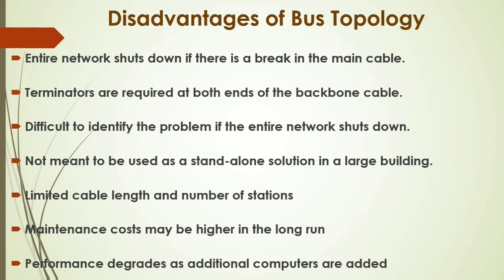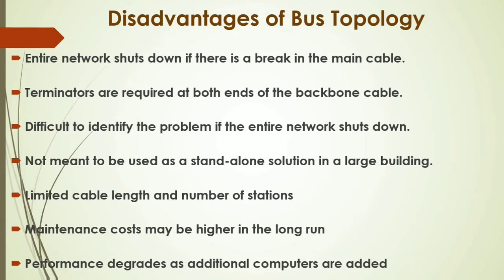So the maintenance cost is higher in the long run. Performance degrades as additional computers are added. If we add more nodes to the single backbone cable, the performance of bus topology will definitely degrade. Therefore, these are some disadvantages of the bus topology.